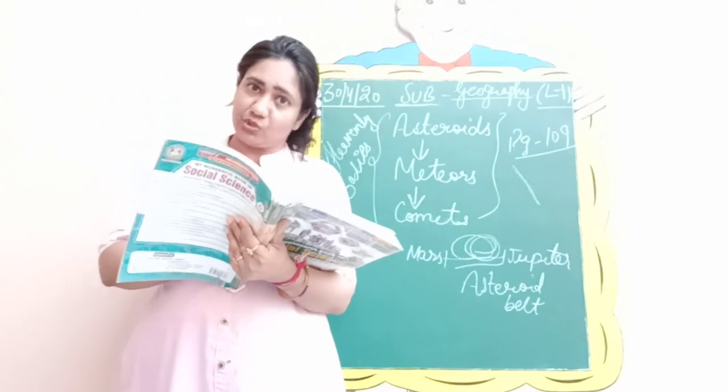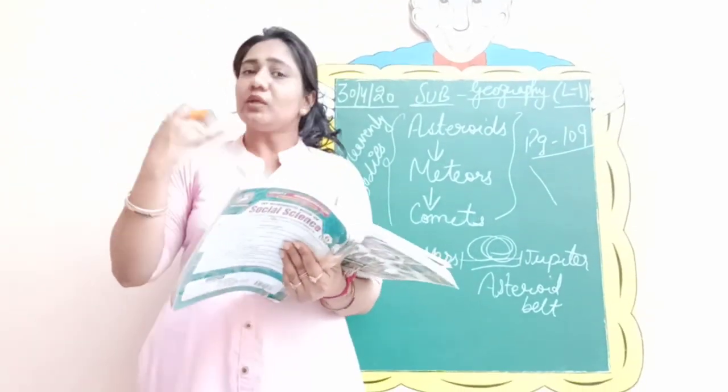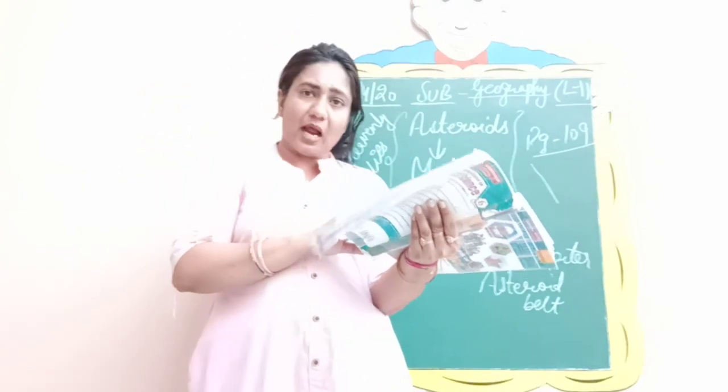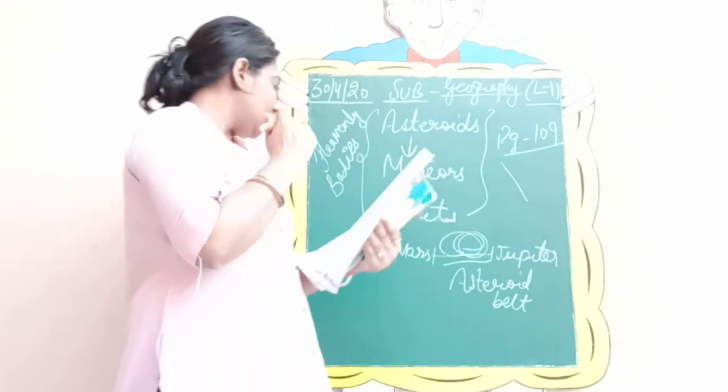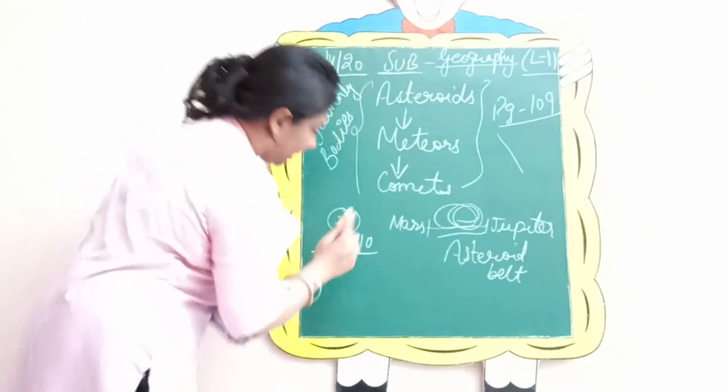Hope you have understood each and every concept. Then there is some book work given. So let us quickly do that book work. Multiple choice questions we will start with on page number 110. So let's start with multiple choice questions on page 110.